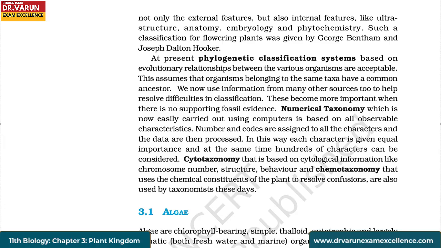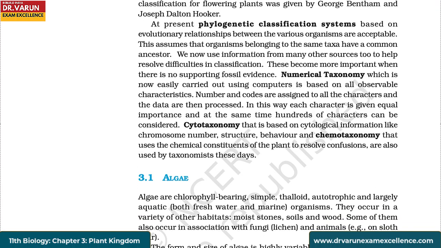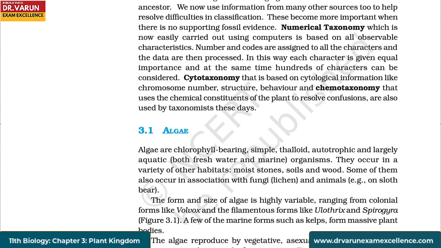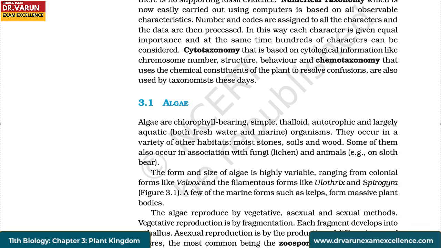In this way, each character is given equal importance and at the same time, hundreds of characters can be considered. Cytotaxonomy, that is based on cytological information like chromosome number, structure, behavior, and chemotaxonomy that uses the chemical constituents of the plant to resolve confusions, are also used by taxonomists these days.